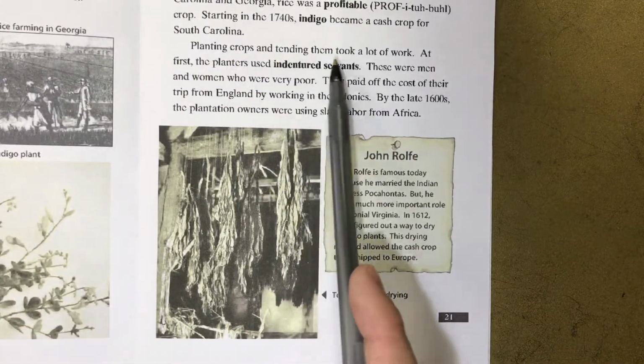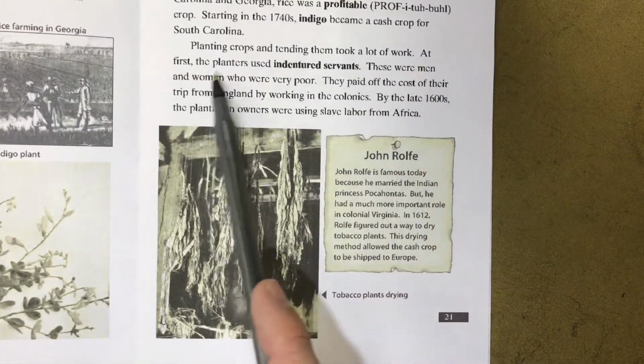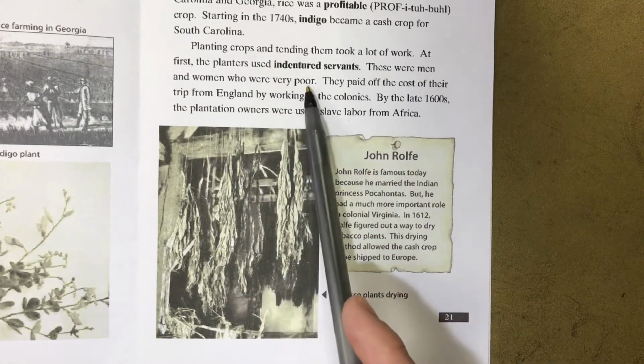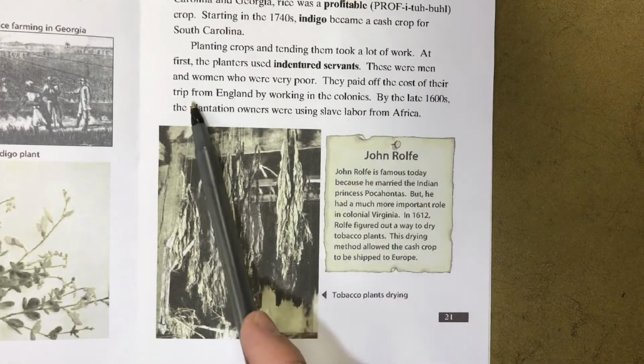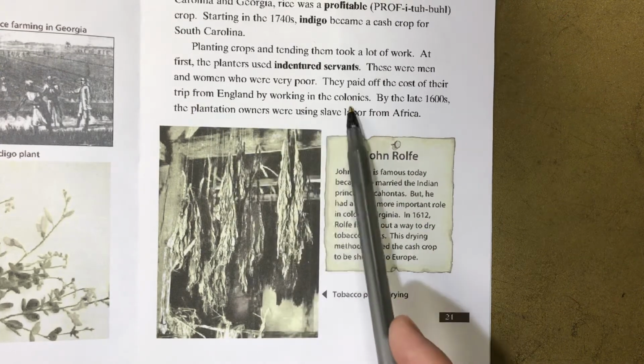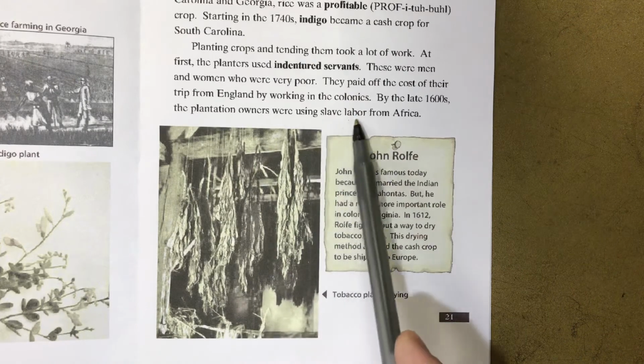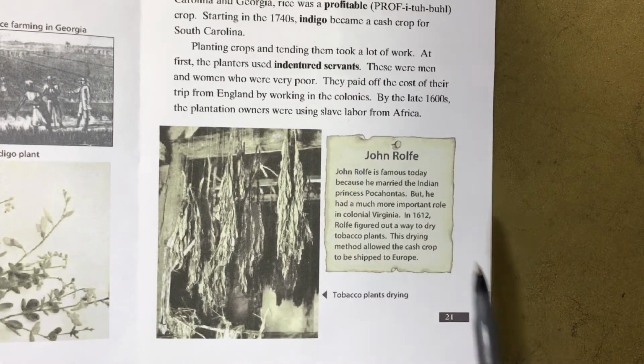Planting crops and tending to them took a lot of work. At first, the planters used indentured servants. These were men and women who were very poor. They paid off the cost of their trip from England by working in the colonies. By the late 1600s, the plantation owners were using slave labor from Africa.